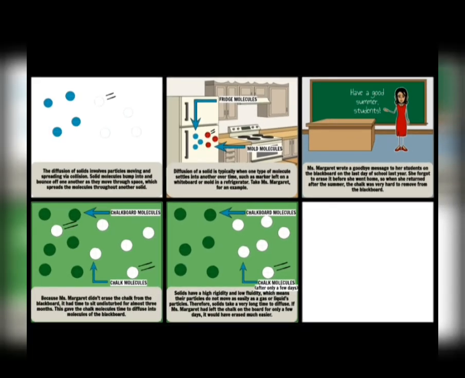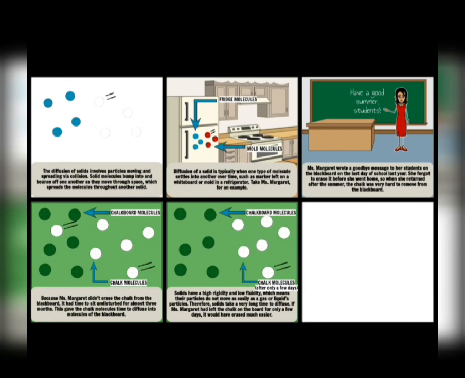You will observe that it becomes quite difficult to clean the blackboard afterwards. Why? Because some of the particles of chalk have diffused into the surface of the blackboard, so it becomes difficult to erase that, to clean that blackboard.